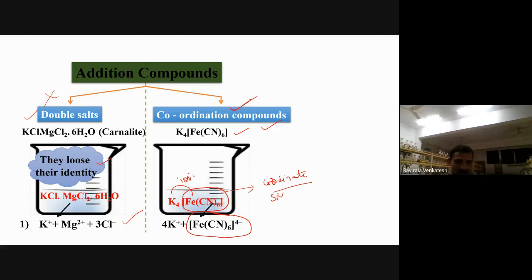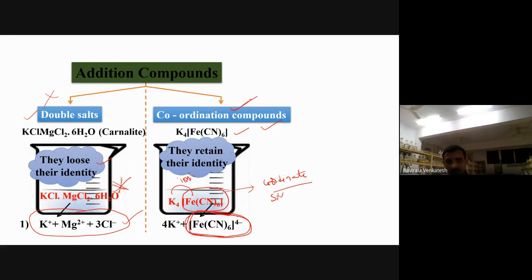Now the identity is lost, no? After dissolving in the water, you got K+, Mg2+ and Cl-. There is no carnallite here. So this is losing its identity. But here, they retain their identity. Still it is Fe(CN)6 only. This is the coordination compound, which is formed by coordinate covalent bond. This never dissociates. It is retaining its identity, so that is called coordination compounds.